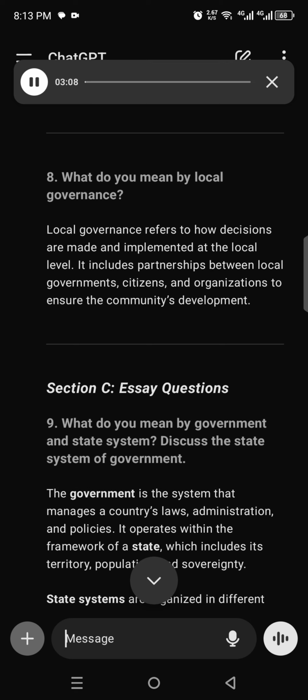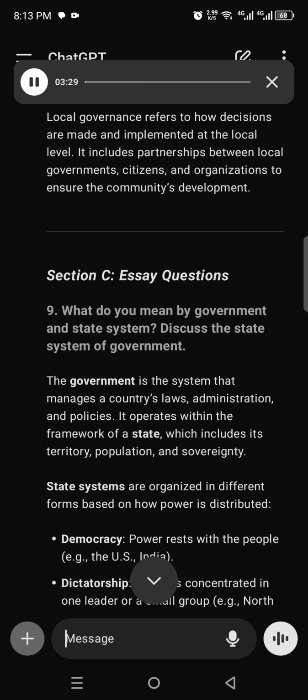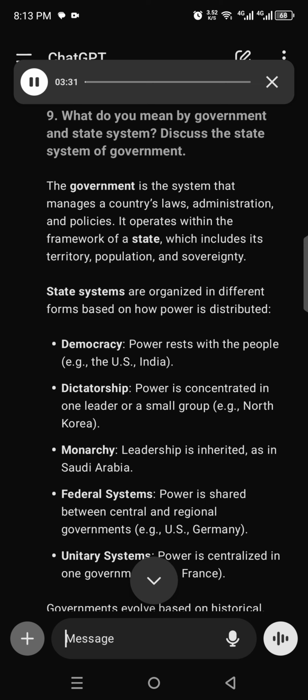Section C, essay questions. 9. What do you mean by government and state system? Discuss the state system of government. The government is the system that manages a country's laws, administration, and policies. It operates within the framework of a state, which includes its territory, population, and sovereignty. State systems are organized in different forms based on how power is distributed.